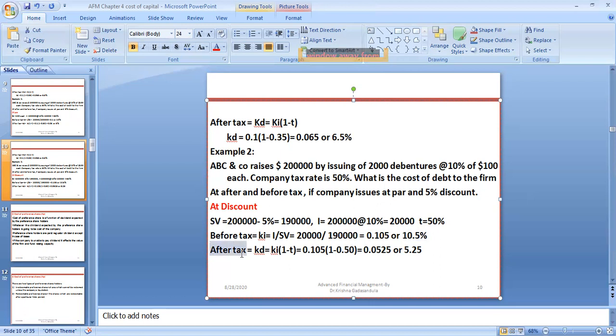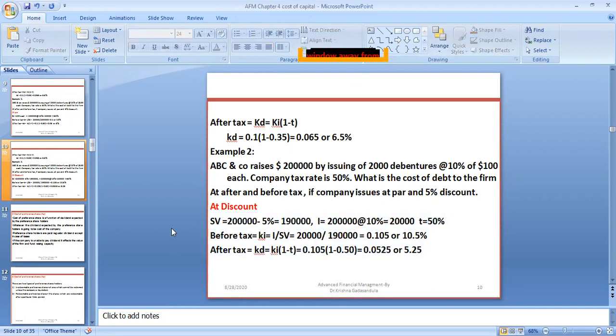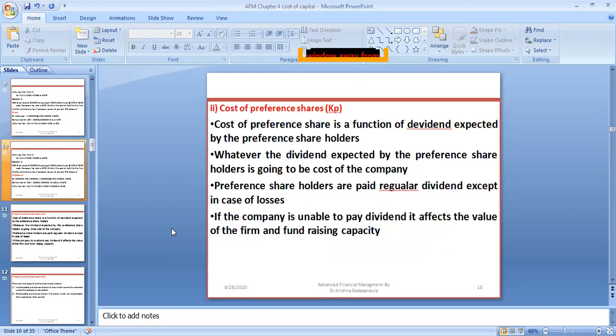So that's why the after-tax KD, if you just apply the tax, 1 minus the tax rate of 0.5, becomes 5.25. It is also more. After tax it is also more, because the discount benefit goes to customers, so the company pays more interest to them.